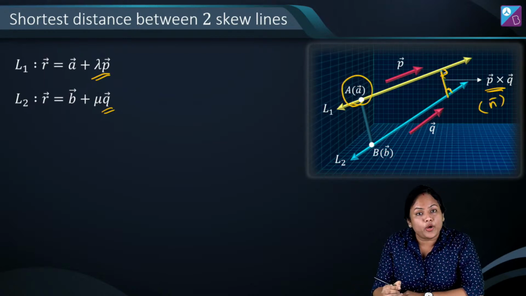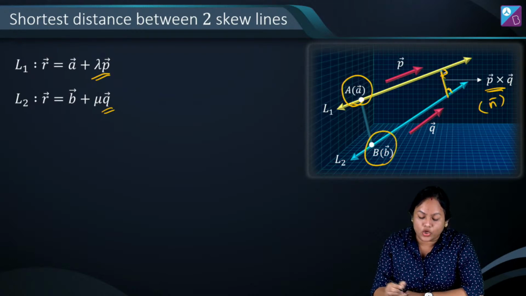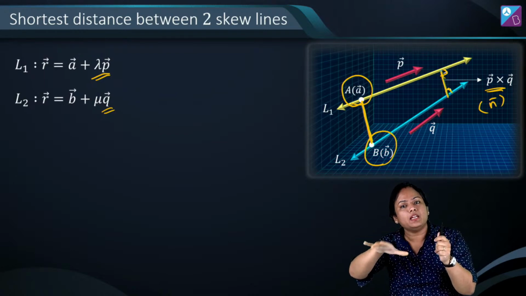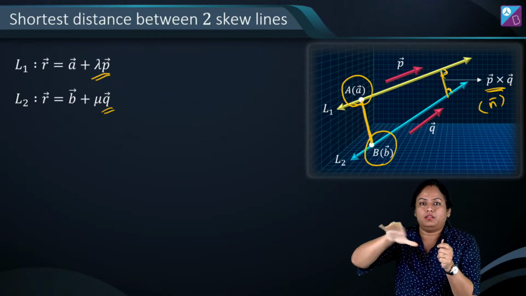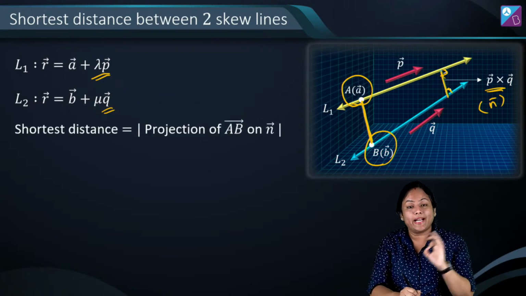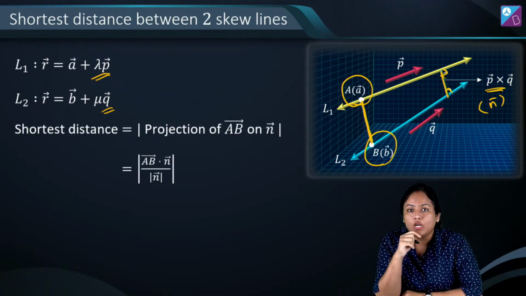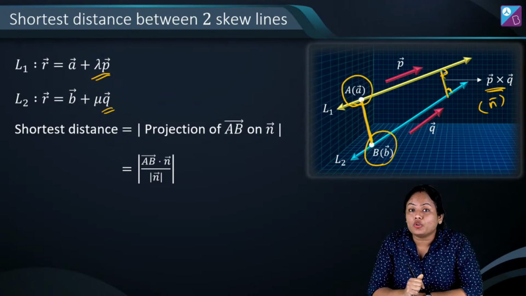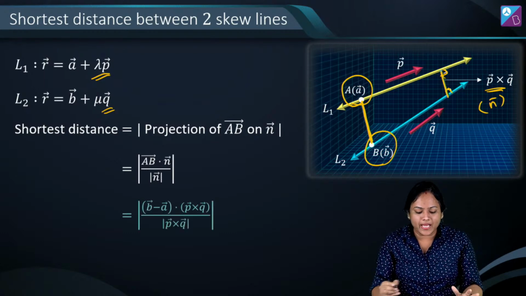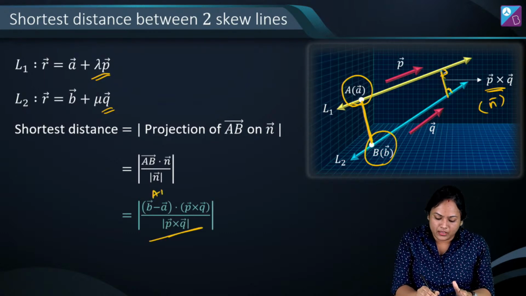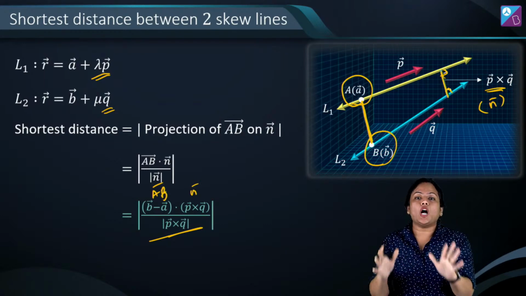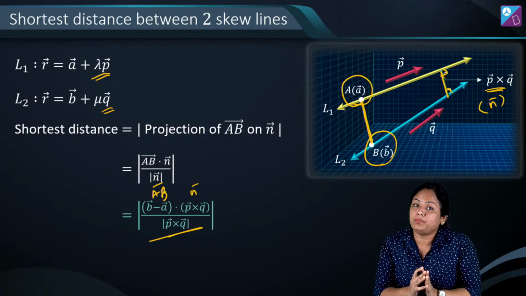Now I have one point A on one line, and B is on another line. So the shortest distance is nothing but the projection of this AB on the normal vector. ठीक है? And the formula for projection is AB dot n divided by magnitude of n. And n was P cross Q, and AB obviously will be B minus A. So the final formula will look something like this. This is my AB and this is my normal. Got it? So it's B minus A dot P cross Q divided by magnitude of P cross Q.